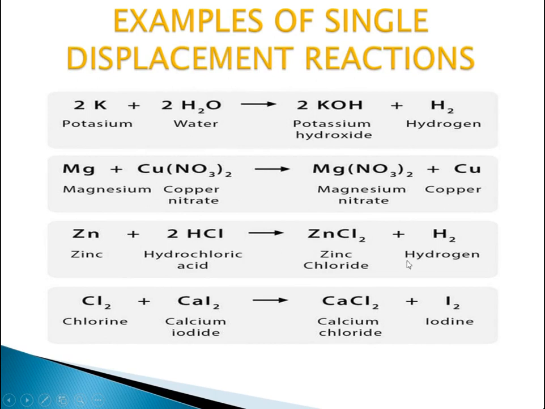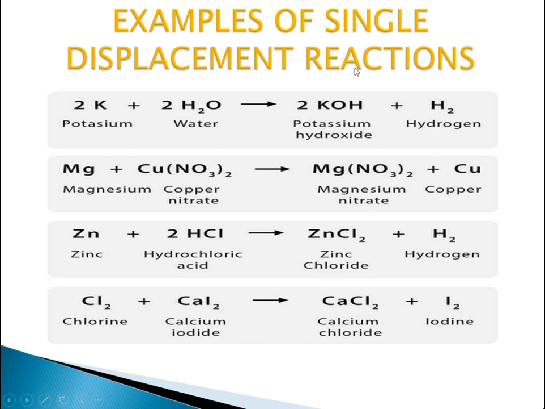These are the examples of single displacement reaction. Potassium plus water equals potassium hydroxide plus hydrogen. This is the first reaction. Magnesium plus copper nitrate equals magnesium nitrate plus copper. Magnesium is more reactive, and that's why it is taking the place of copper from this nitrate solution.